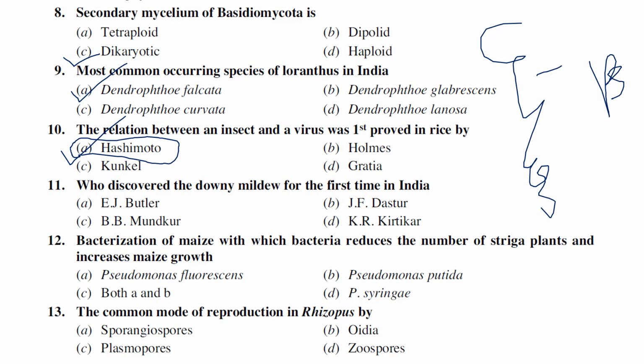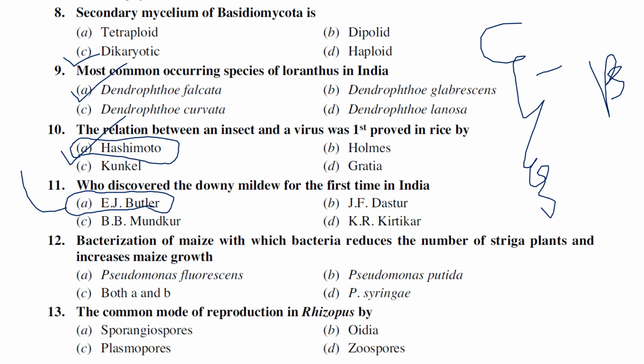The next one: who discovered downy mildew for the first time in India? E.J. Butler, J.F. Dastur, Mundkur, or Kar Chakravarti. Downy mildew disease was first reported in India by E.J. Butler. E.J. Butler is known as the father of plant pathology and mycology in India.